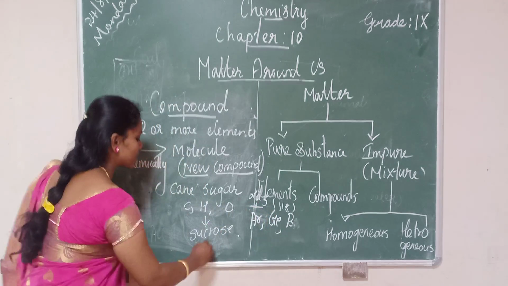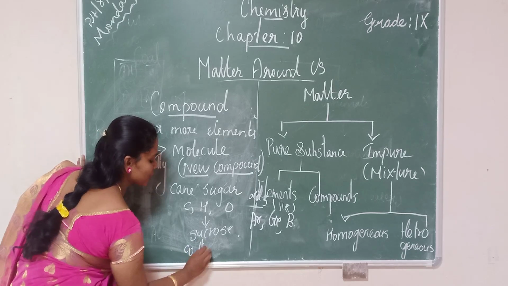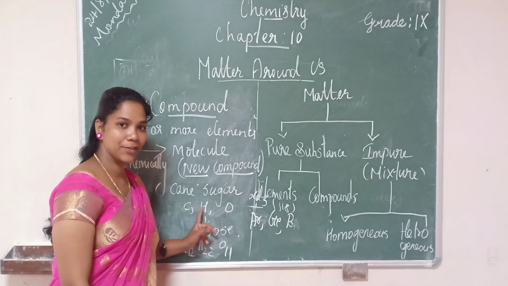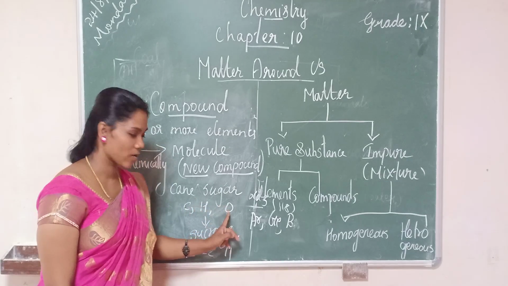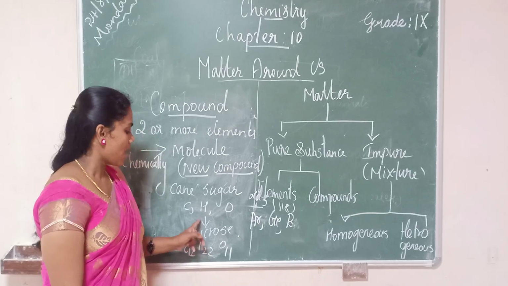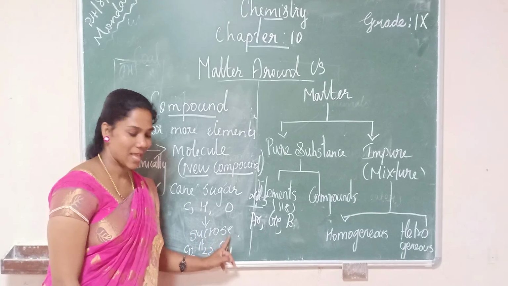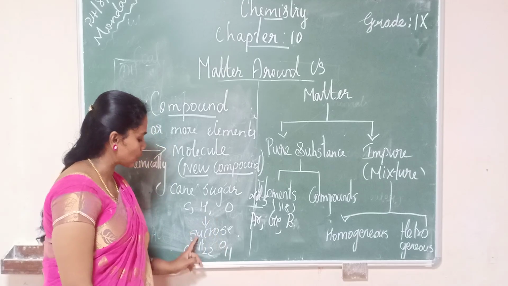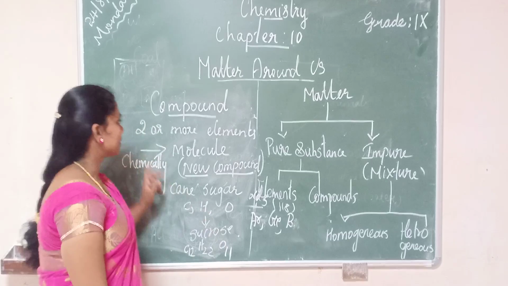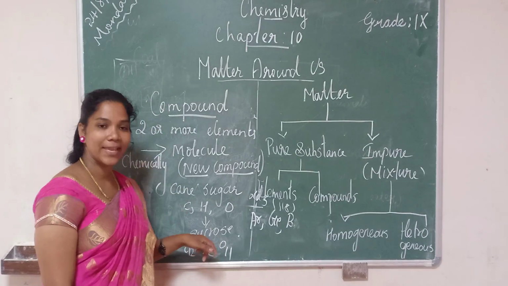The formula for sucrose is C12H22O11. So when we combine the different elements carbon, hydrogen and oxygen chemically, they produce a new compound, sucrose, and the molecule present in sucrose is C12H22O11.